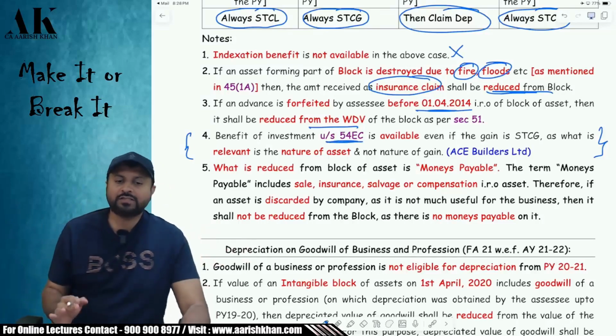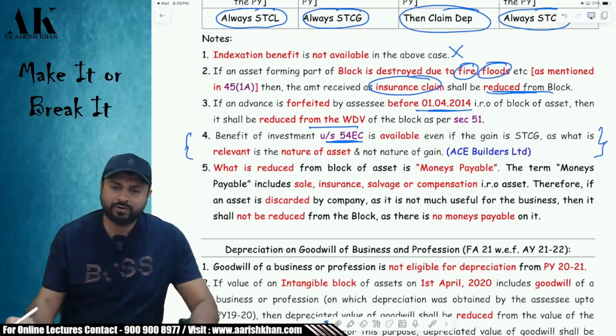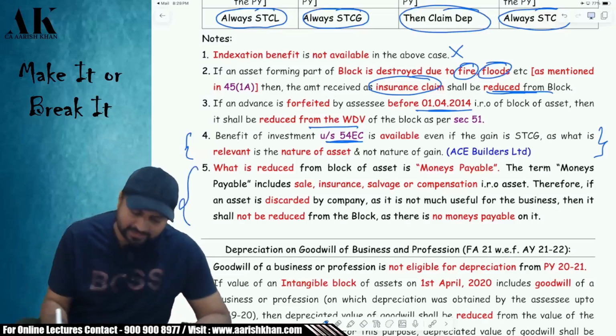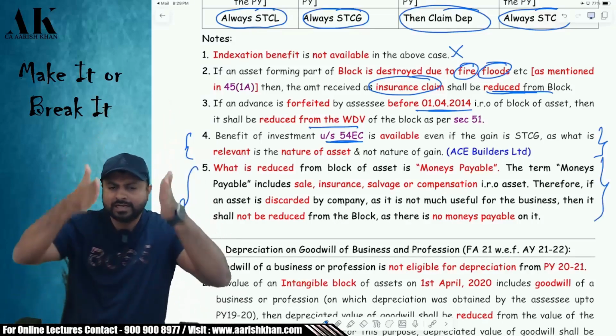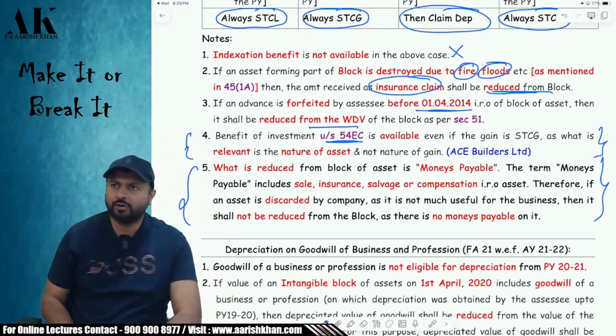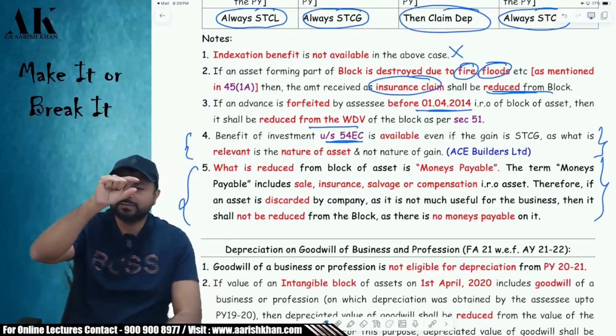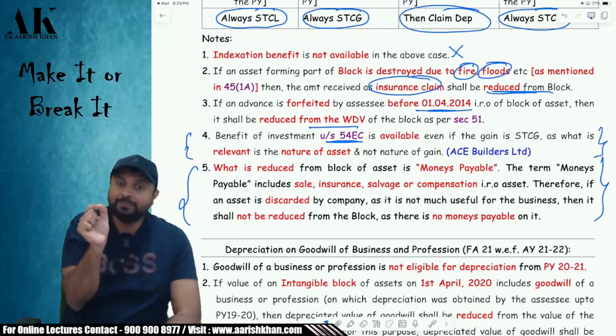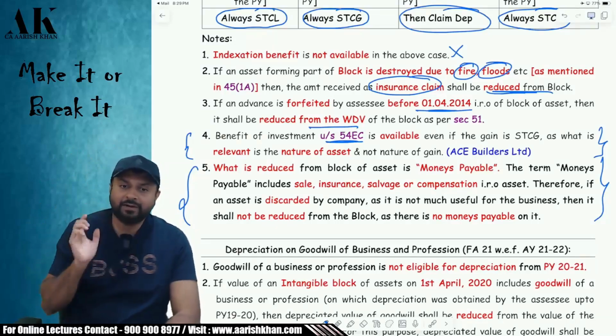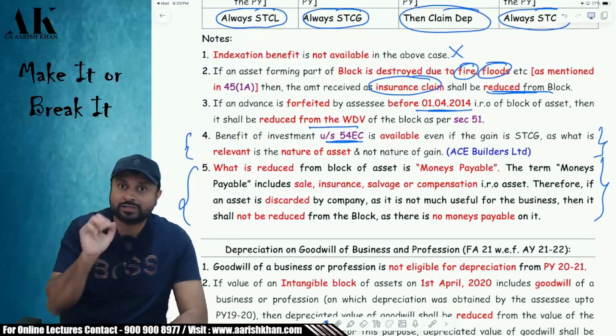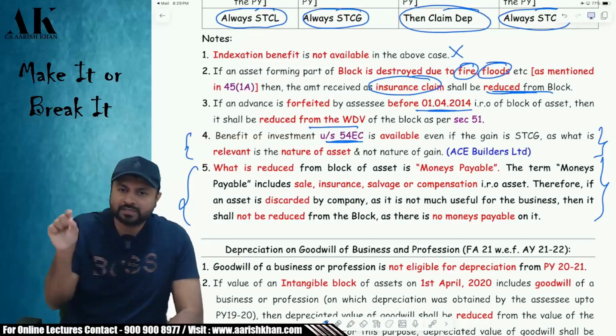And the last point is very, very critical for you all for the exam. Be very careful. This last point is absolutely important. I'll tell you the format of the block, how the format of the block runs. Opening WDV plus purchases less money payable. Less what? Money payable. It is not sale. The words used by the law is not sale. It is opening WDV plus purchases less money payable.